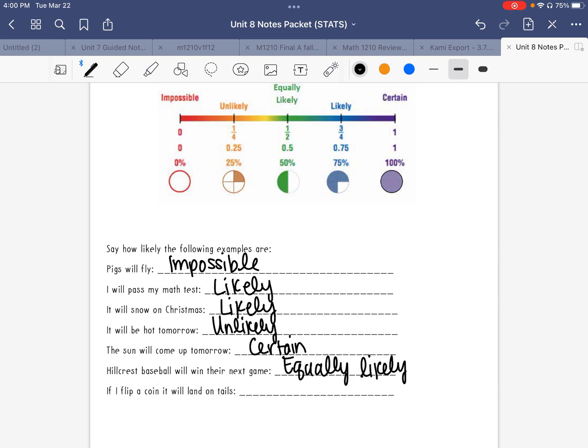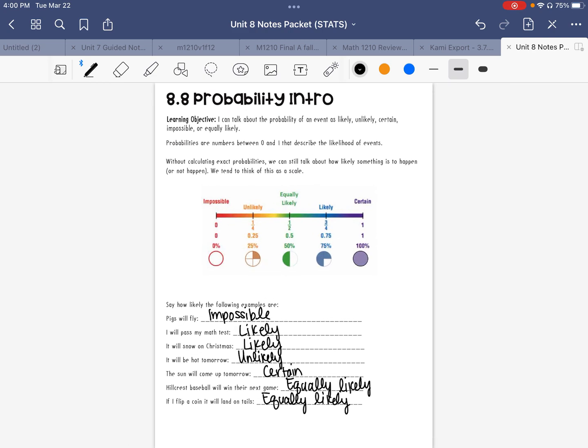If I flip a coin, it will land on tails. This one is also equally likely. There's a 50-50 chance of it landing on tails, so we call this equally likely. That's really it. These are just keywords that you need to know what they mean to be able to talk about probability.